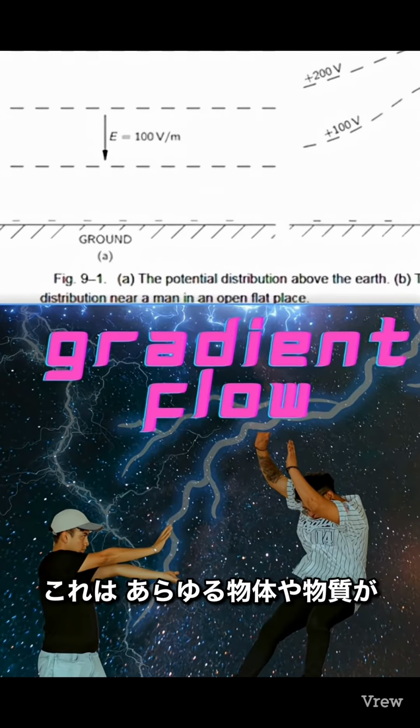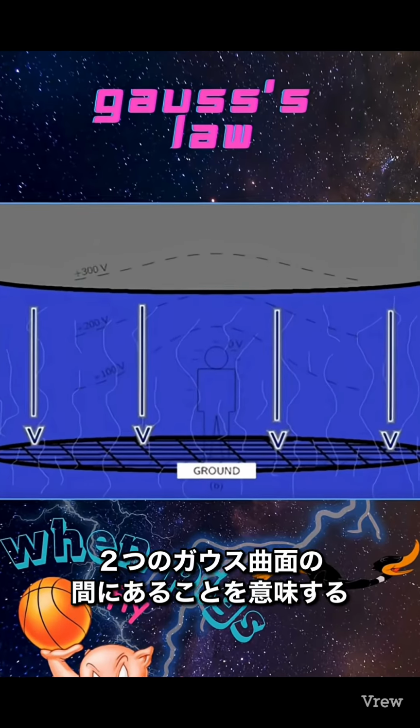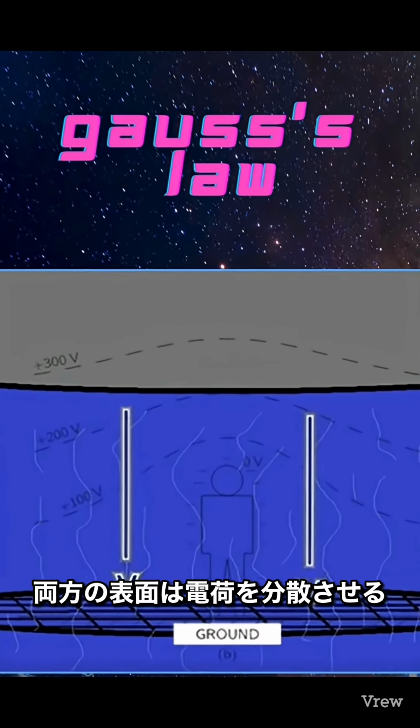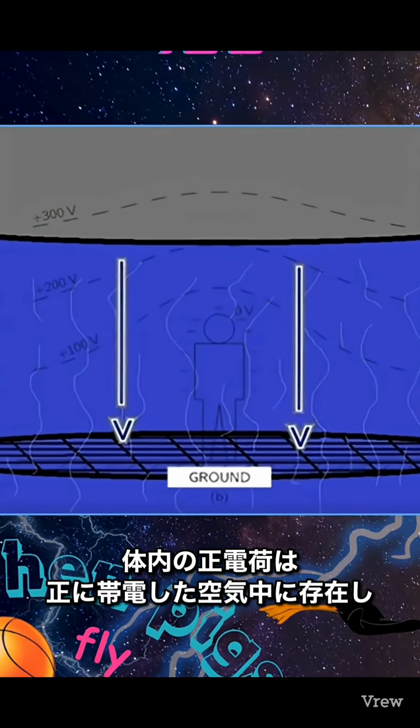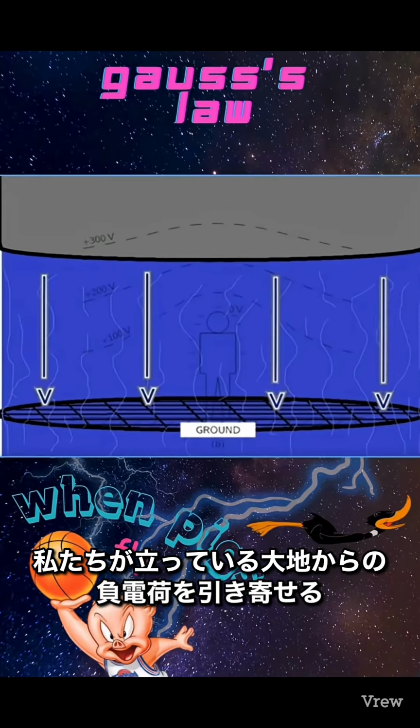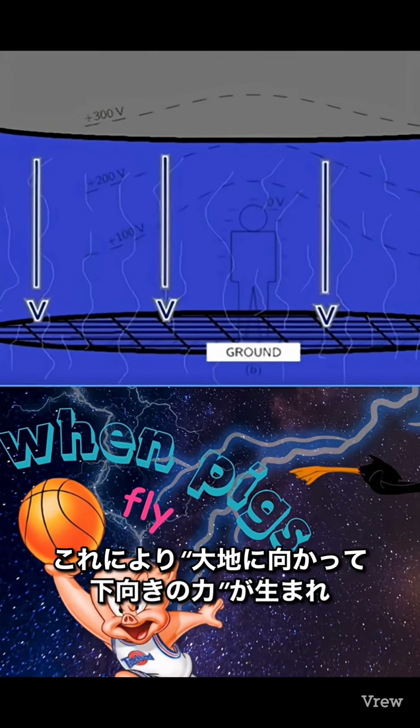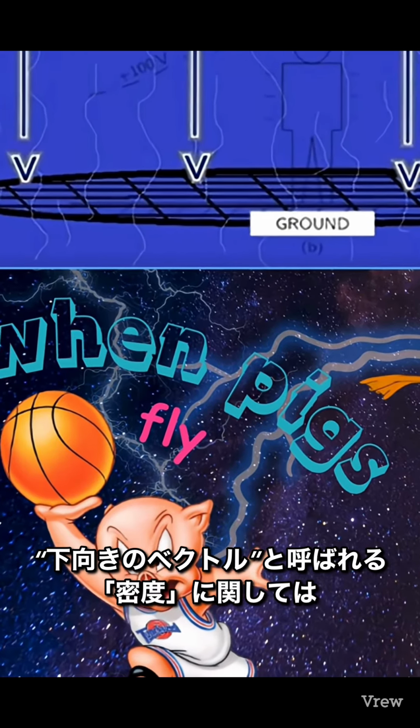This means that all objects or matter exist between two Gaussian surfaces. Both surfaces distribute charge. For example, the positive charge in our bodies, as we are mostly above ground, in the positively charged air attracts the negative charge from the Earth that we stand on, and this causes a downward force toward the Earth. This is called a downward vector.